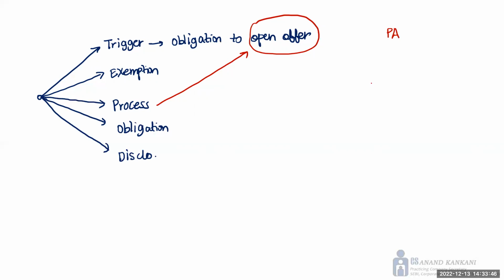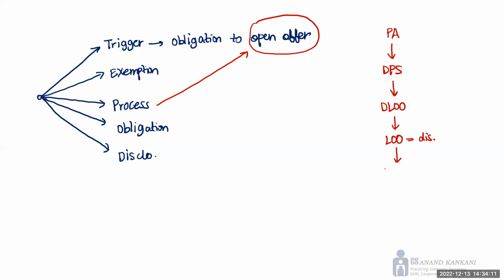So depending on which type of acquisition you have done, you give a public announcement, thereafter you come up with something called a detailed public statement. After this, you go to SEBI and file your draft letter of offer. SEBI gives you a clean nod, and then the draft letter of offer becomes the letter of offer, which is dispatched to the shareholders.